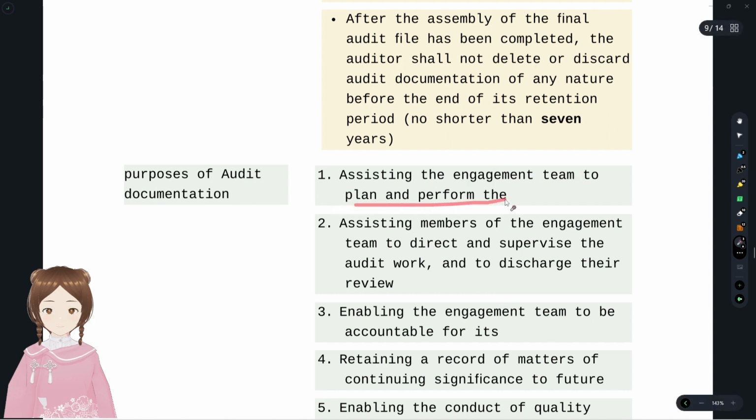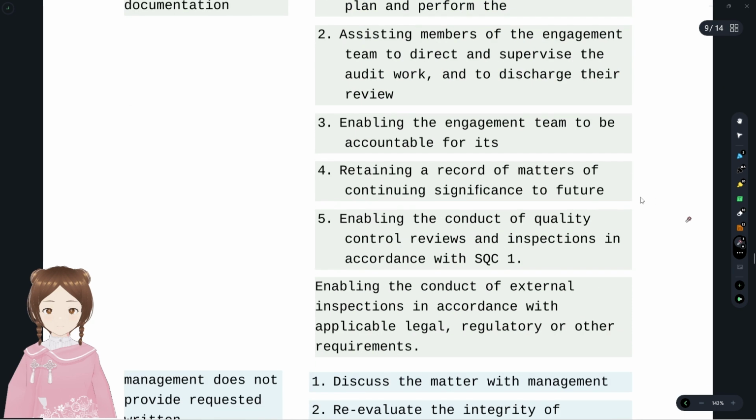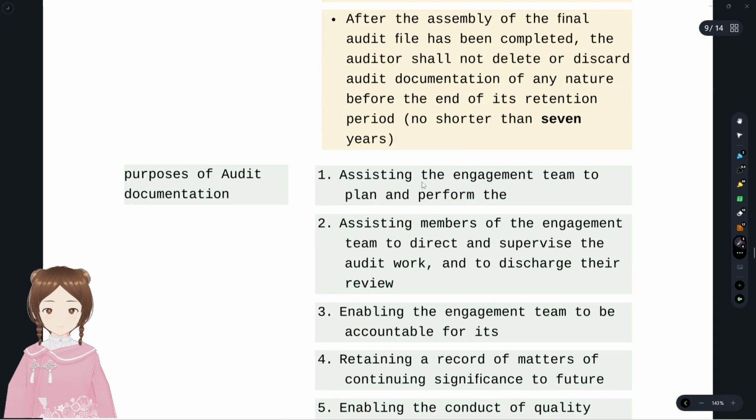Assisting the engagement team to plan and perform the audit engagement. Assisting members of the engagement team to direct and supervise the audit work. This is during the audit: during the period, it helps the engagement team and helps the partner supervise. Enabling the engagement team to be accountable for its work done, and retaining a record of matters of continuing significance for future reference. Enabling the conduct of quality control reviews and inspections in accordance with SQC 1. They're talking about peer review, and this is for the present.